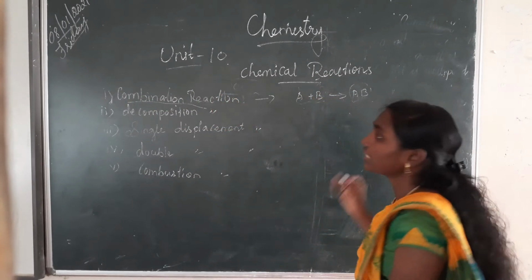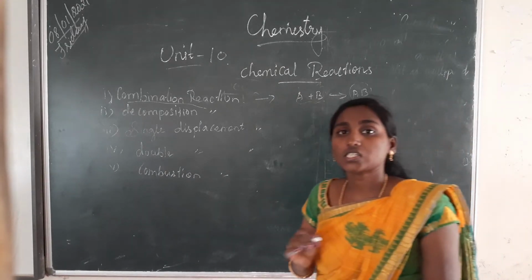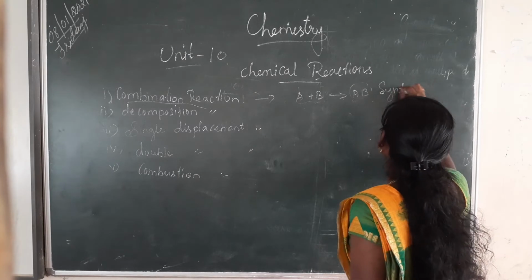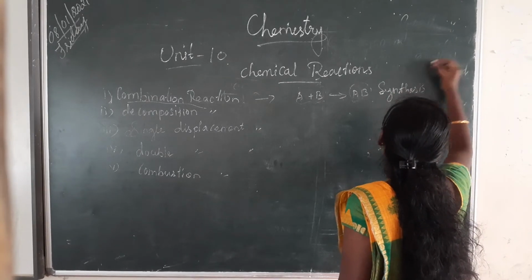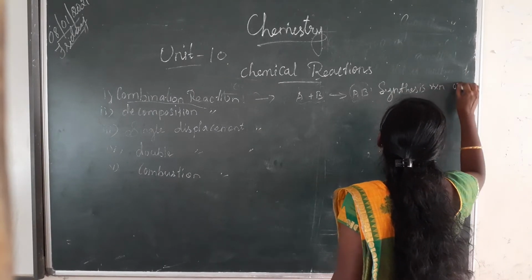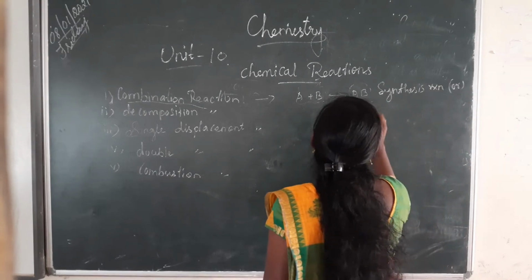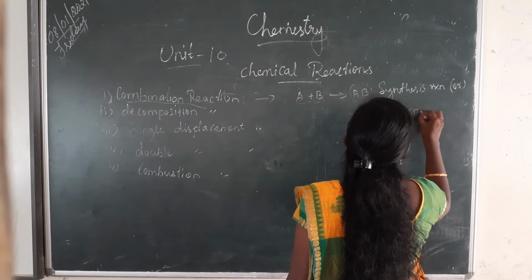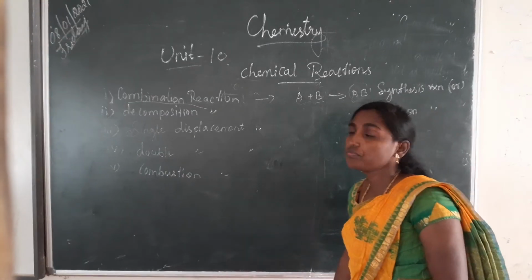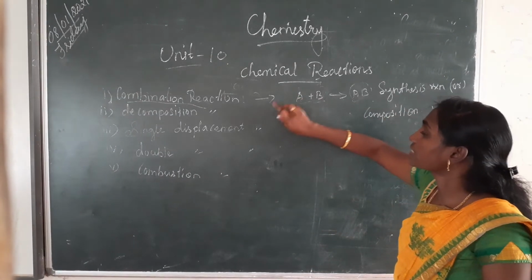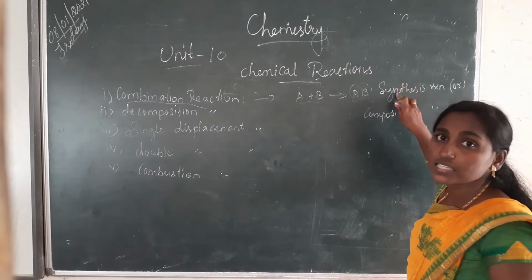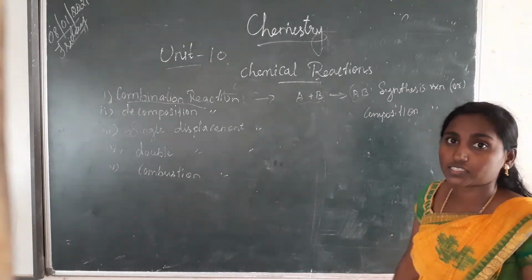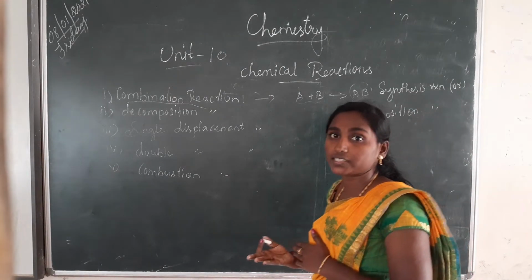This combination reaction is otherwise called a synthesis reaction or composition reaction. Okay, combination reaction is otherwise called what? Synthesis reaction and composition reaction.